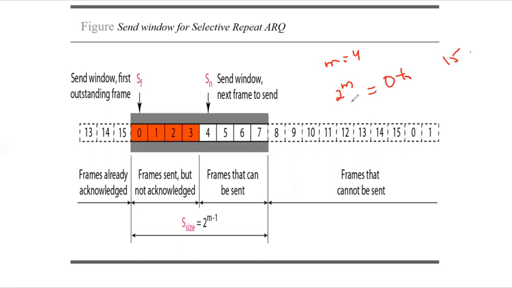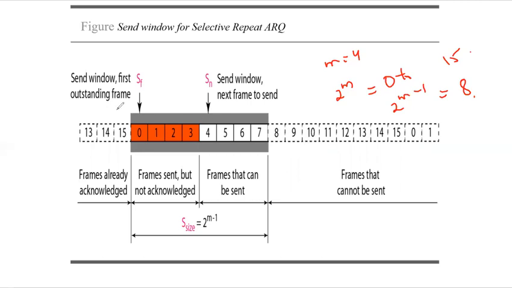And what should be the size of the window? It can be 8 or even less than 8. So 0 to 15 means 16 frames, right? We will have here a window size of 8, while in the Go-Back-N protocol it is 15. So what does the smaller window size mean? It means less efficiency in filling the pipe, but there are fewer duplicate frames that we need to send.